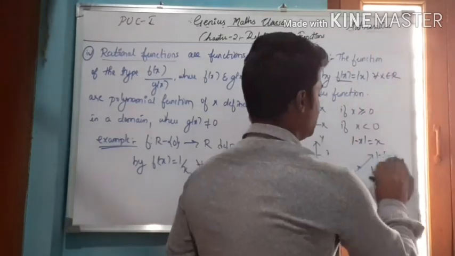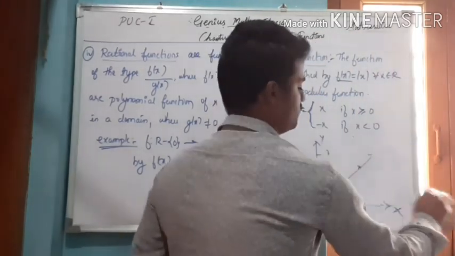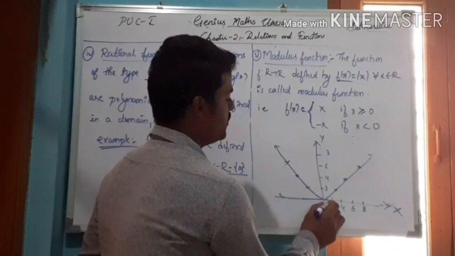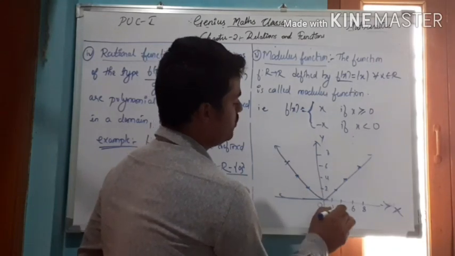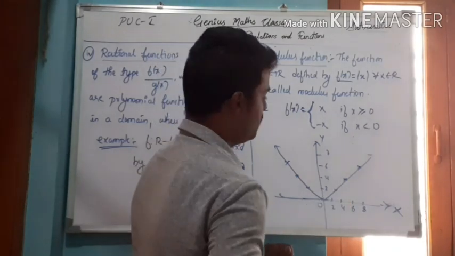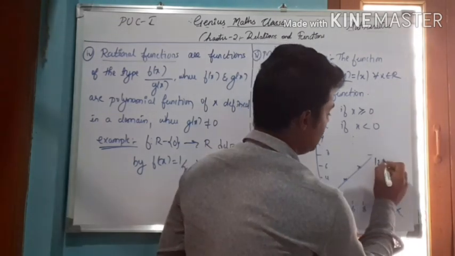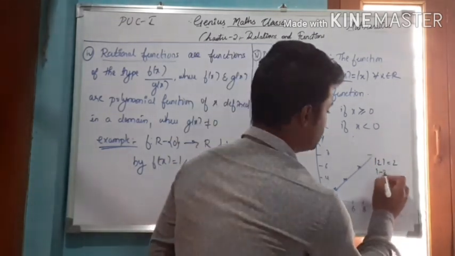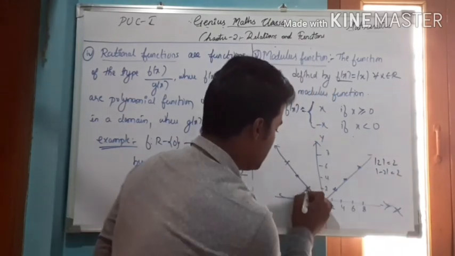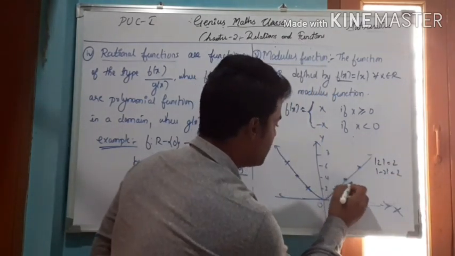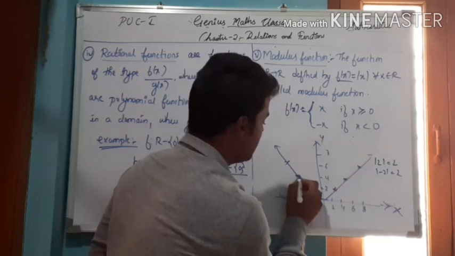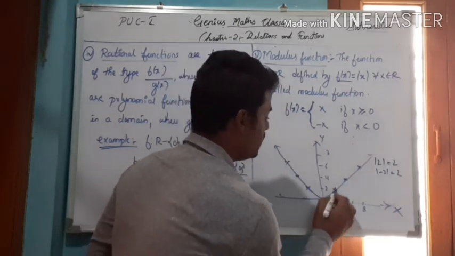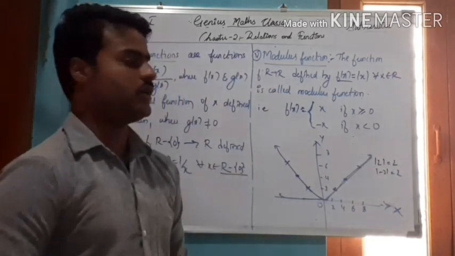So the graph of this function will come like this, because for 2 we will get the value modulus of 2 equal to 2, and it will come here. For modulus of minus 2, it is also 2, so it will come here. For modulus of 4, it will come here, and for modulus of minus 4, it will come here. That is why this graph will be like this. Okay.